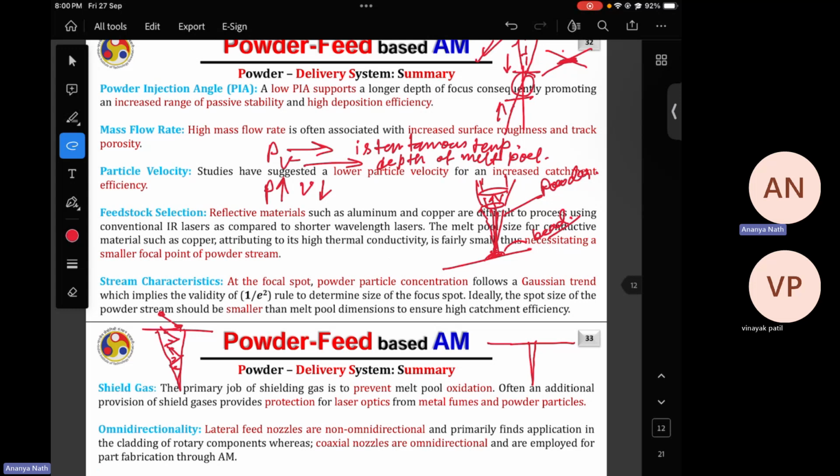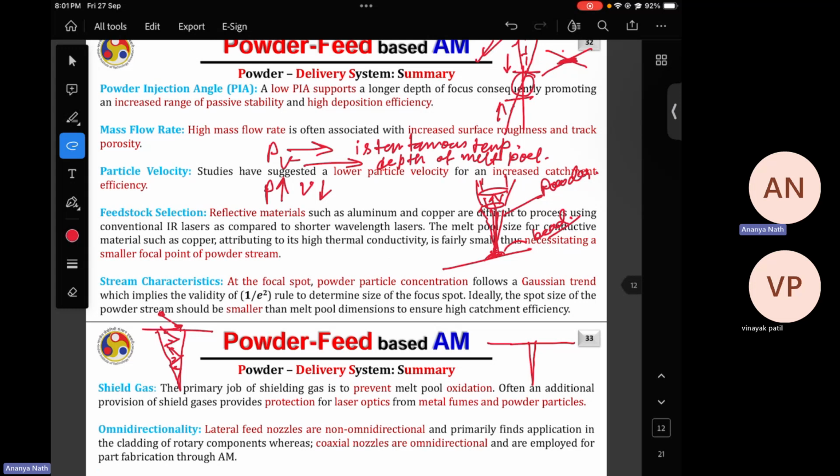Keyhole mode makes your processing unstable. And if your processing or melt pool is unstable, it means you are indirectly increasing the chances of gas entrapment inside the melt pool, the chances of getting porosity inside the melt pool, and many other problems and defects. Basically, it makes a defective melt pool and defective beads over the build plate. So now that is of no use, right?